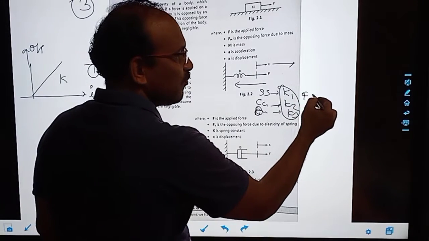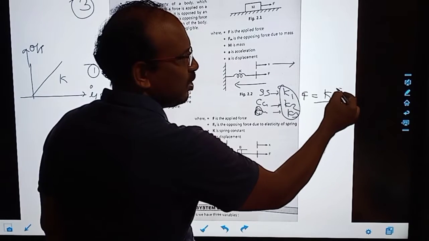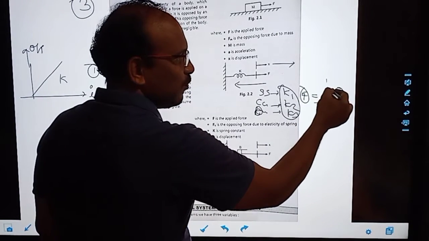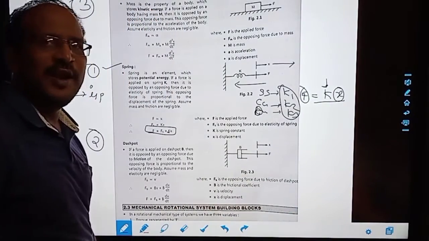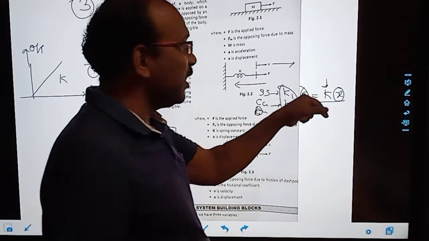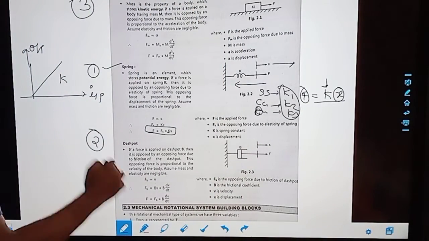Whatever force we are applying is K into whatever the displacement. More is the displacement, more is the force. And that also depends on the proportionality constant of the spring, which depends on what type of material the spring is made of. Okay. Now, second, I am going to explain the dashpot.